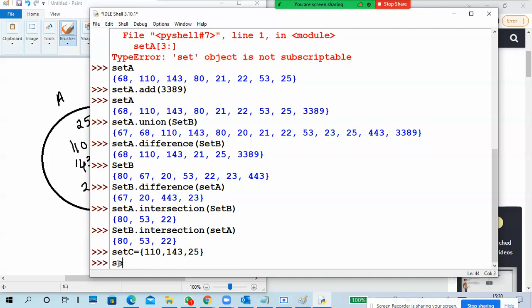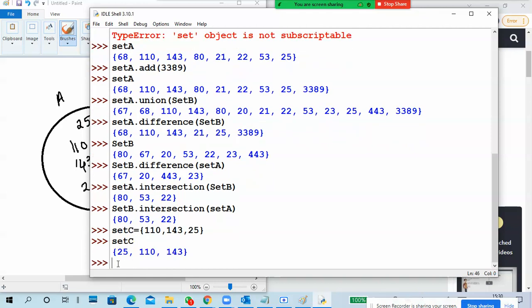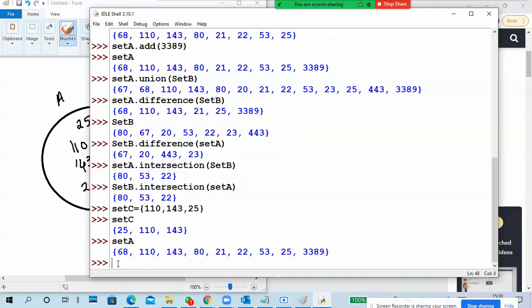Okay, so set C has these three values. Set A has the full values. Whatever set C contains is available in set A.